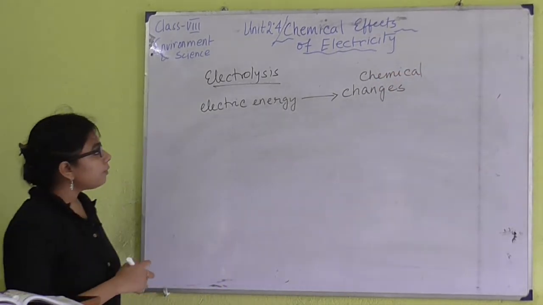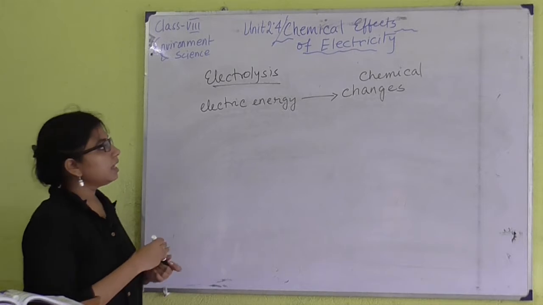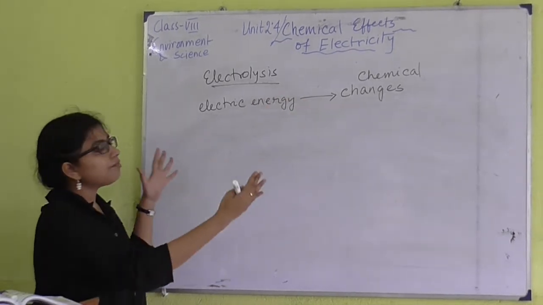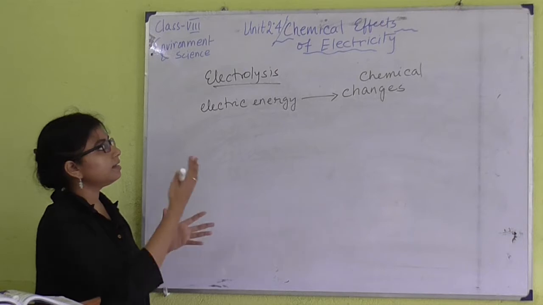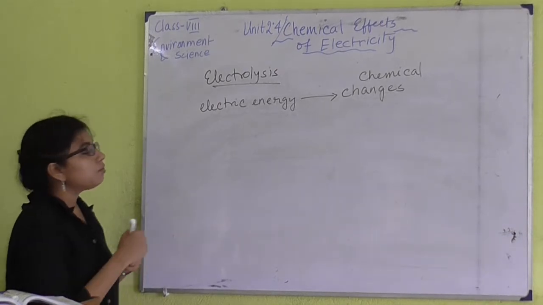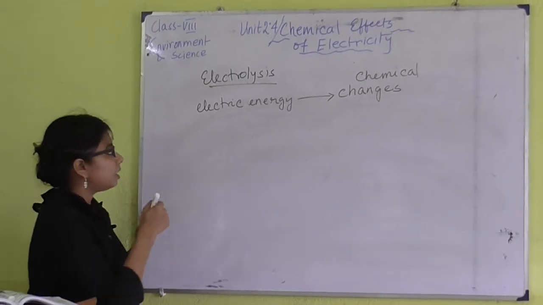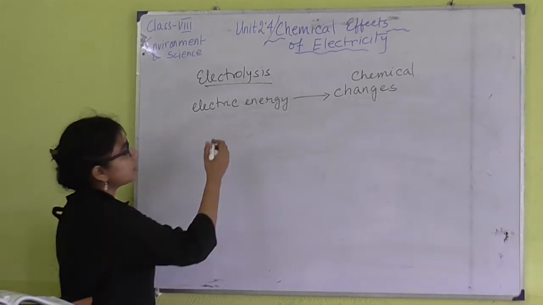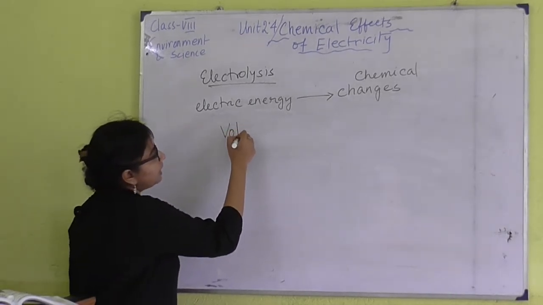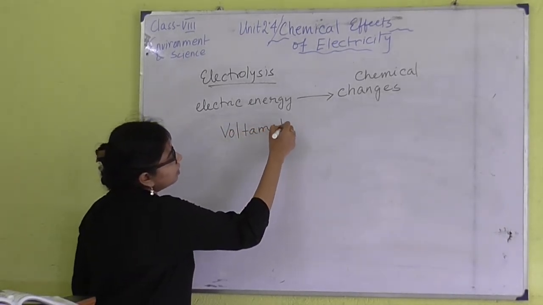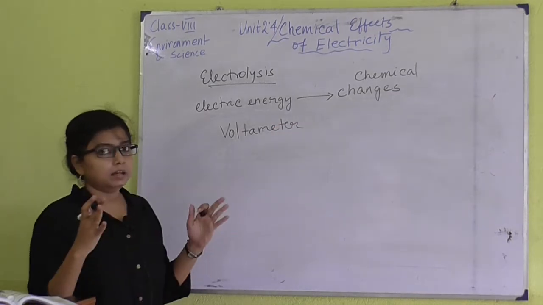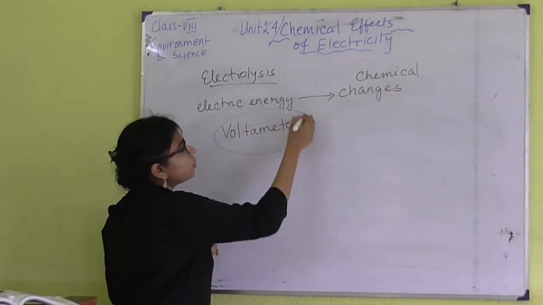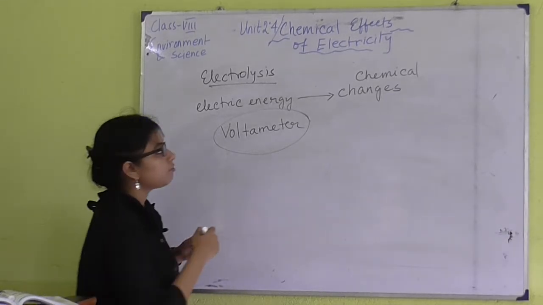Okay. So if we apply electric energy, we can see chemical changes. This whole phenomenon, the whole incident, is known as electrolysis. What we need to conduct the electrolysis process: first of all, we need a container where the process is to be carried out. That container is known as the voltmeter, number 1.